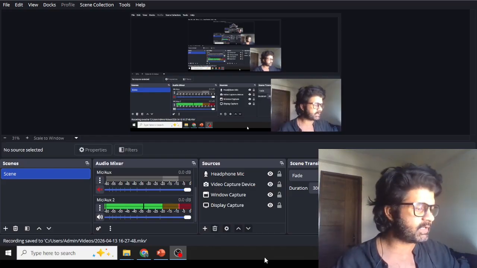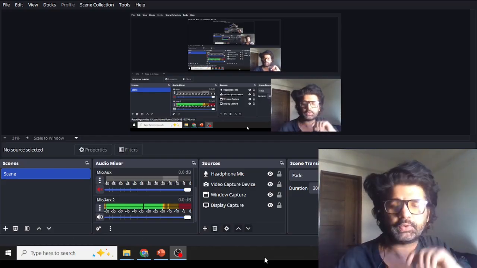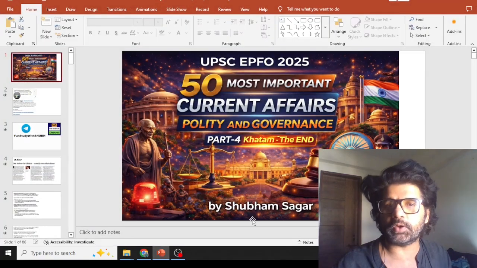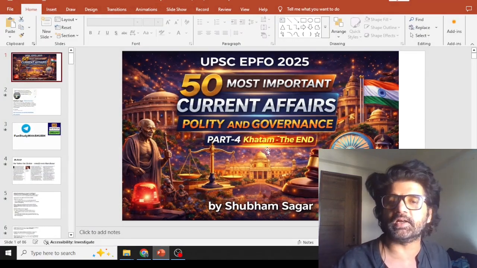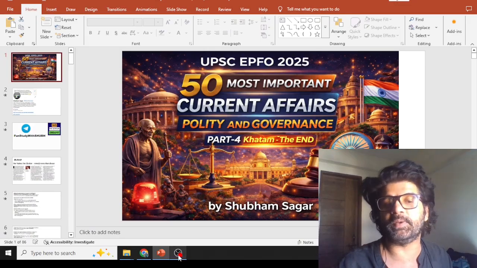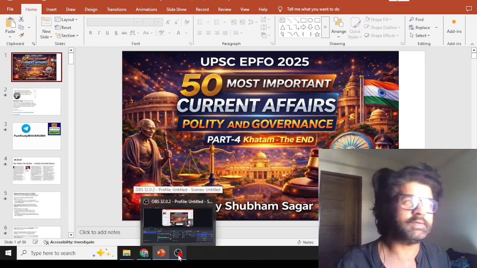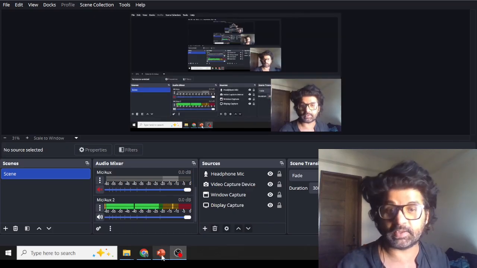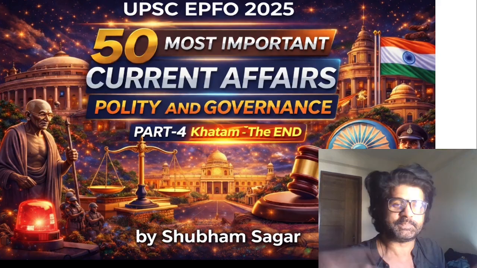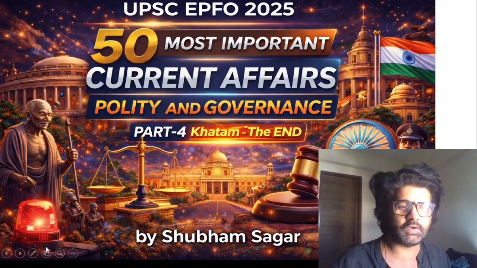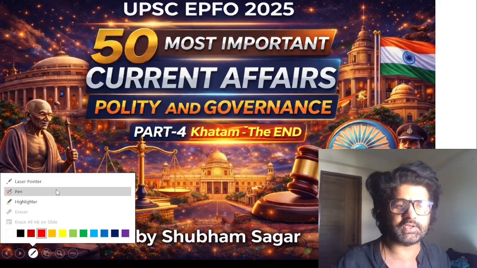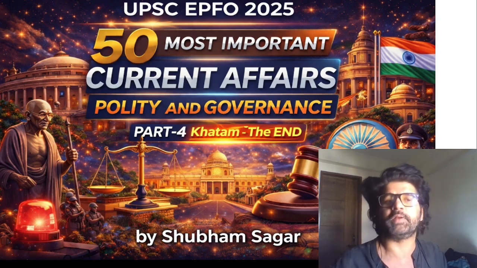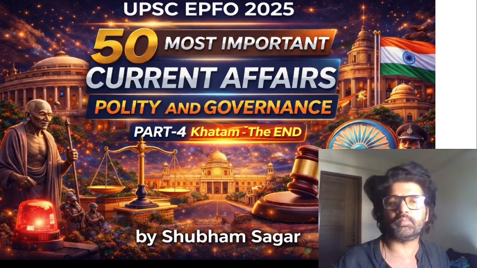Hello everyone, so today we have to talk about polity and governance, part 4. This is the end, khatam, as our honorable MP, and hopefully one day PM, Rahul Gandhi sir says, khatam, the end. Oh my god, guys, let me take my words back. We want Modi sir for life. We don't want any democracy. Dictatorship is the way to go. Again, I'm not going anywhere. We are not talking about all these things. Everyone is awesome. Modi sir is awesome. Rahul Gandhi sir is awesome. Polity and governance part 4 is awesome. Khatam, the end. Let's focus, guys.